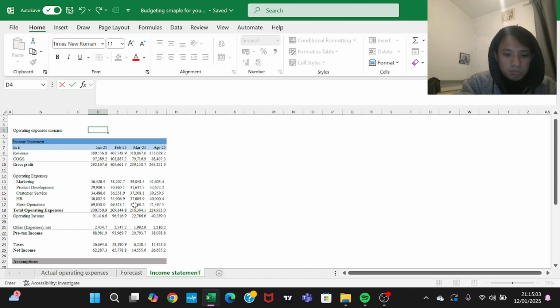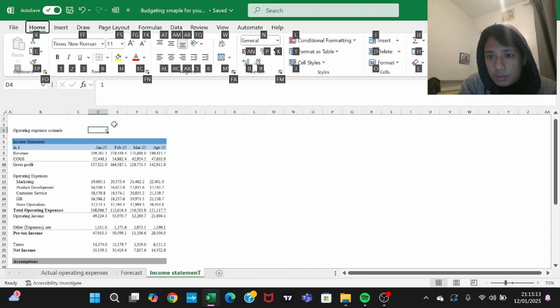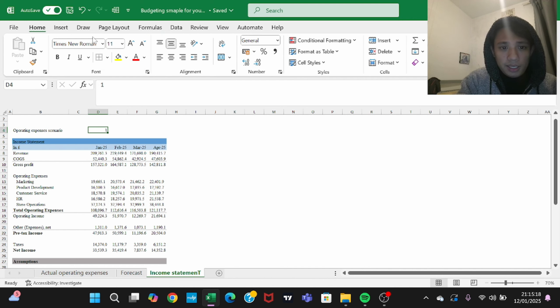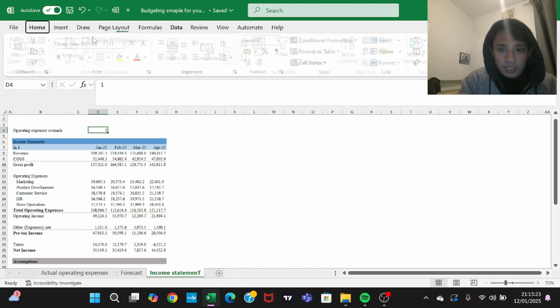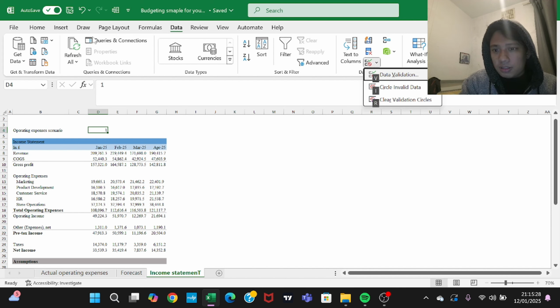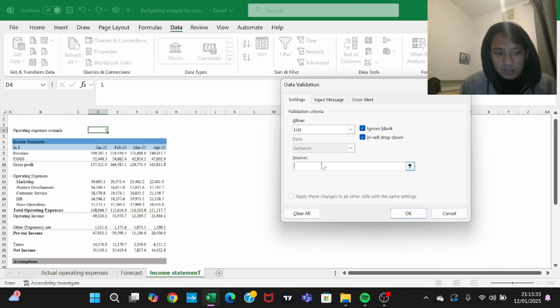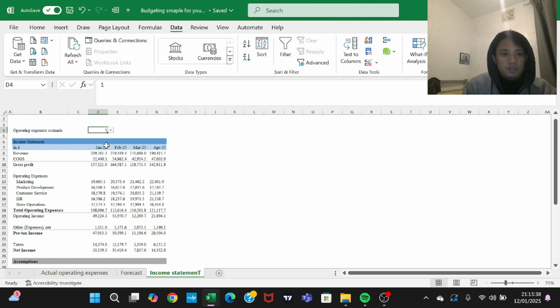So let's put this as a data validation. What we have to do is this: Alt, A, then data tools, V. So data validation, and we choose list. What are the list items? 1, comma 2, comma 3. Now it's going to be easy.